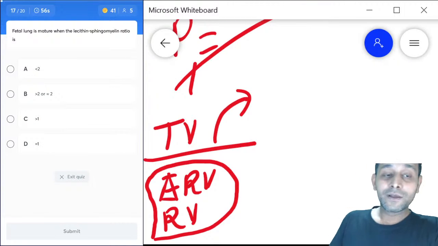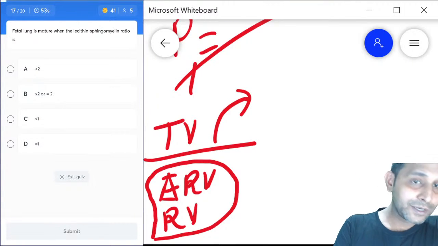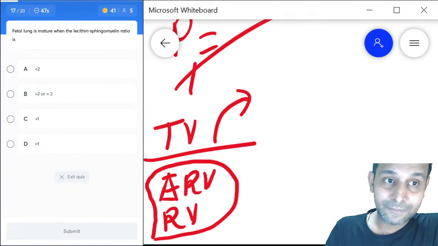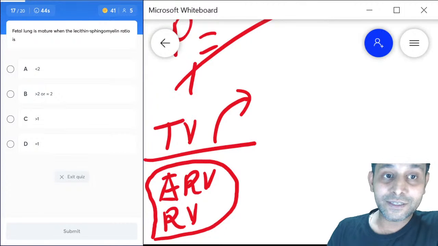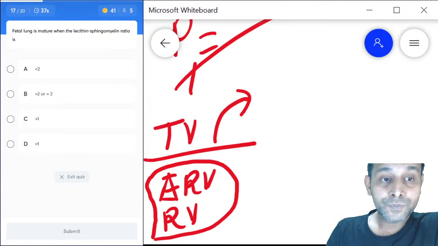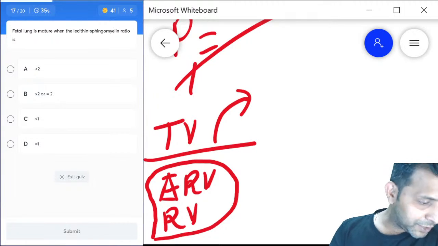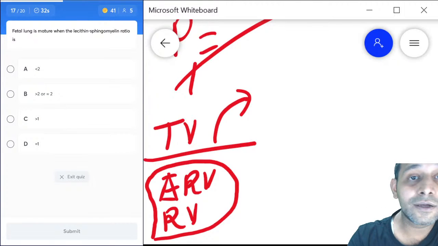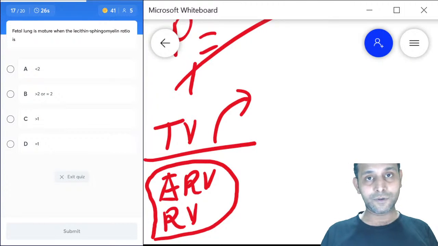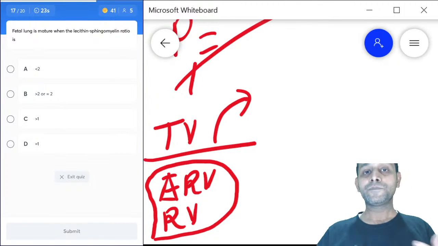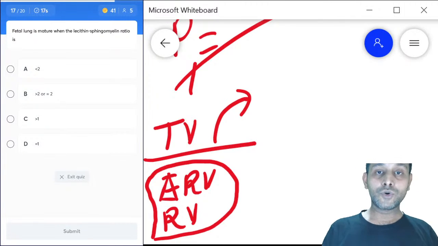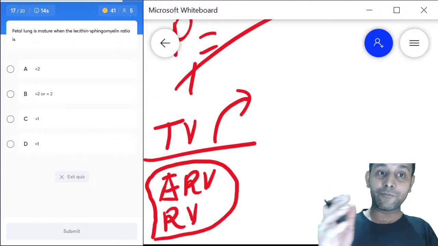The fetal lung is mature when the lecithin and sphingomyelin ratio is less than 2, more than 2 or equal to 2, more than 1 or equal to 1. What is the best possible answer here? The lung becomes mature means immature lung has more type 2 pneumocytes, because fetal lung is mostly dedicated to production of surfactant, and mature lung, or adult lung, is for exchange of gases. So the percentage of type 2 decreases and percent type 1 increases.